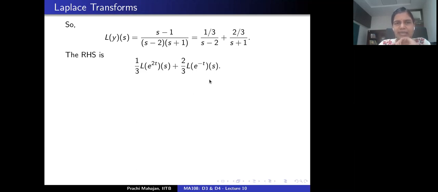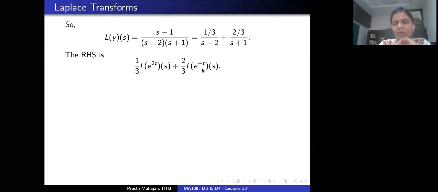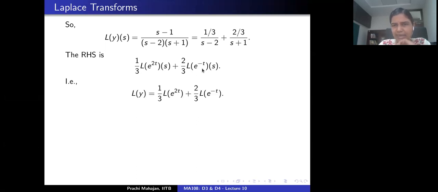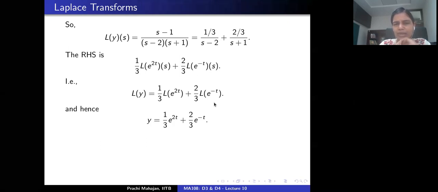So this is saying that the Laplace transform of y is the same as 1 by 3 Laplace transform of exponential 2t plus 2 by 3 Laplace transform of exponential minus t, right? Correct? And now I'm again going to use the linearity property of the Laplace transform to write the right hand side as the Laplace transform of 1 by 3 exponential 2t plus 2 by 3 exponential minus t.